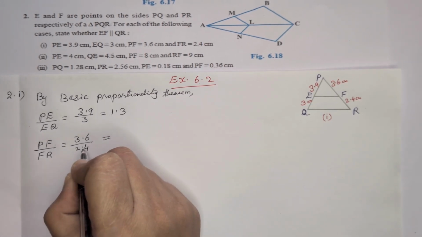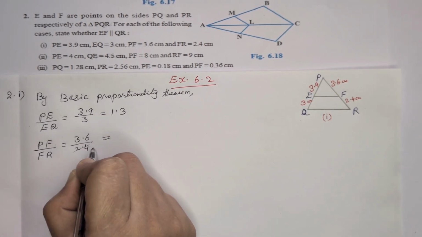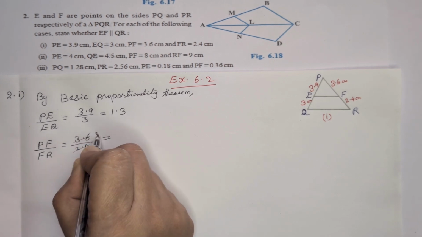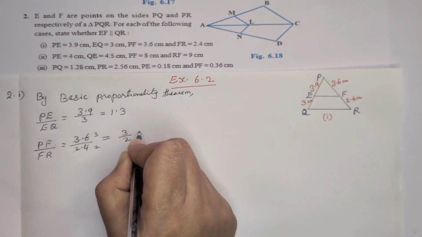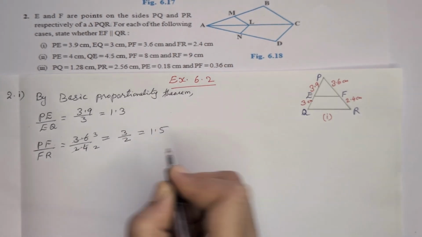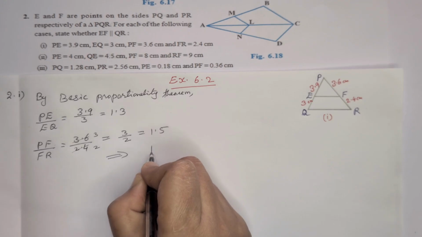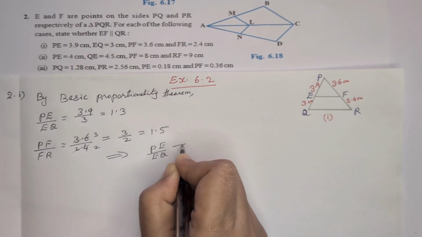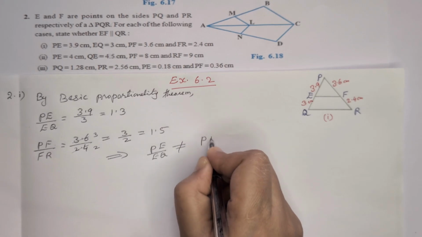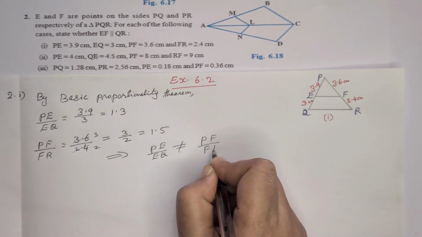When we divide by 12, we will get 2 here and 3 times, so we will get 3 by 2. 3 by 2 means 1.5, which implies PE by EQ is not equal to PF by FR.